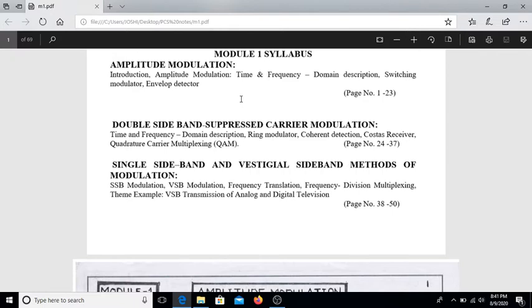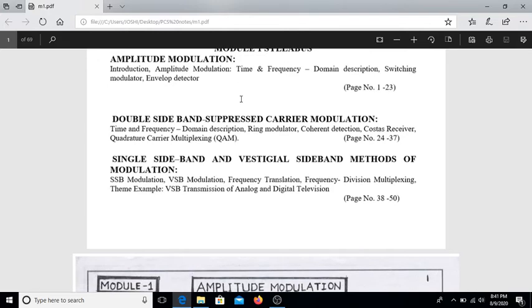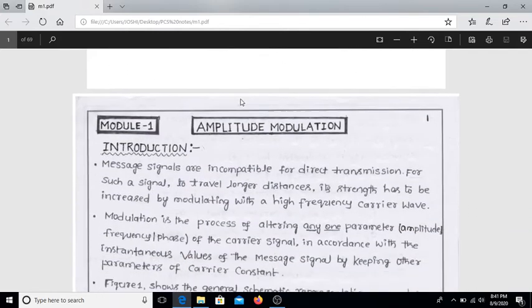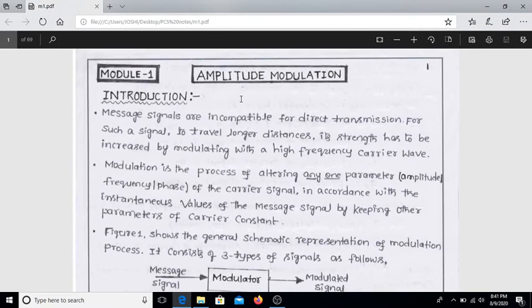Modulation is very important in a communication system, because modulation is the heart of communication. Modulation uses two parts: one is the message signal, one is the carrier signal. We will be discussing what amplitude modulation is. Already I told what amplitude modulation is. Amplitude modulation is defined as the carrier signal varying with respect to the message signal. Here the two parts are the message signal and the carrier signal.